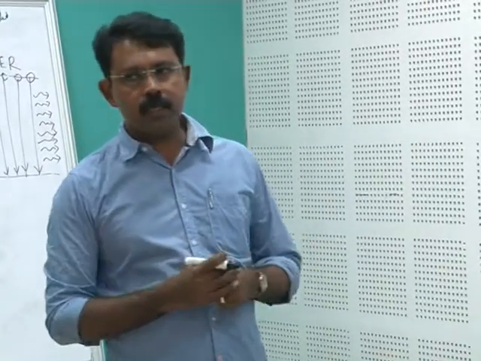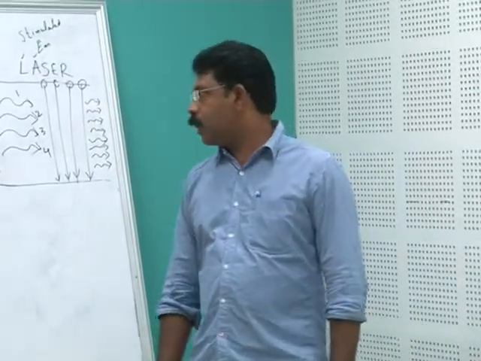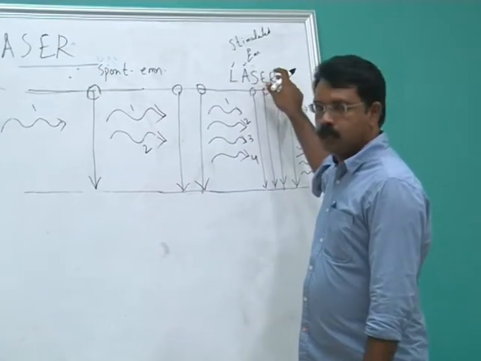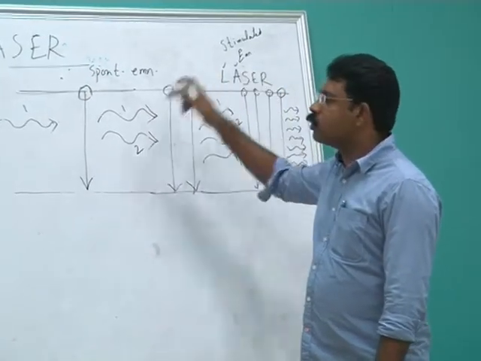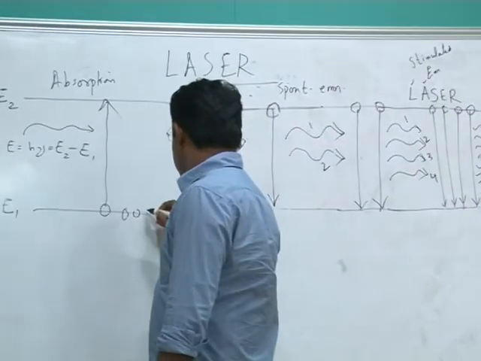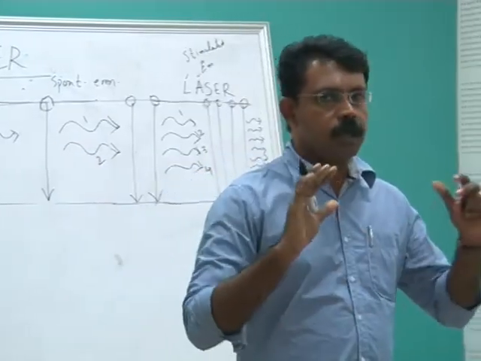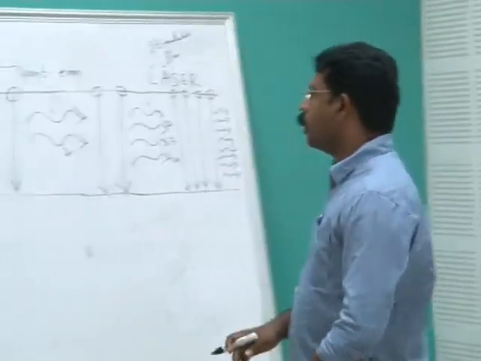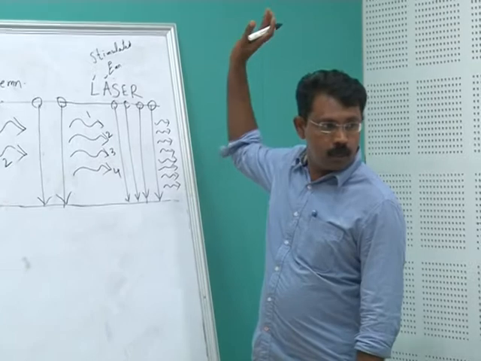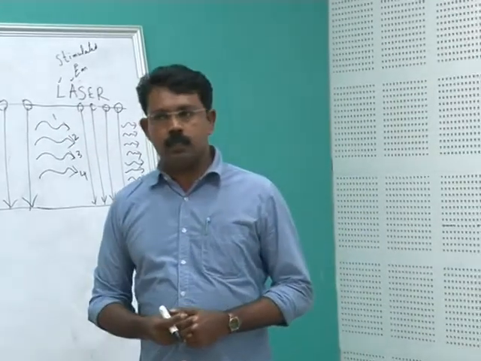So what is the essential condition that we have to achieve this action? The essential condition is that we have to have a good number of atoms in the higher energy level. So usually what happens is that more atoms will be in the lower level here. So the essential condition is that we have to get an appreciable number of atoms in the higher energy level. Then only, when the photons are coming, they will meet atoms here. Otherwise this process cannot continue. This process has to continue like this, 16, 32, like that. So this is an essential condition.